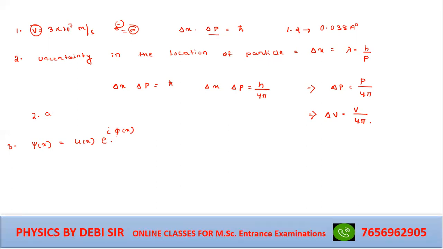What is the probability current density? How to find out probability current density? That is J equal to h bar by m, imaginary part of psi star del psi by del x. So solve it. You will get J equal to h bar by m u square del phi divided by del x. So answer of question number 3, which option? Option C.